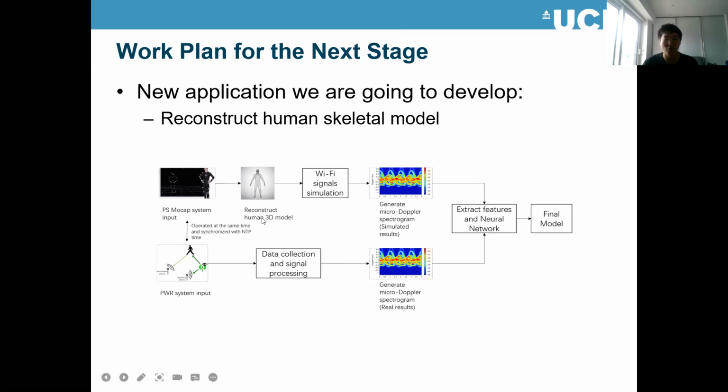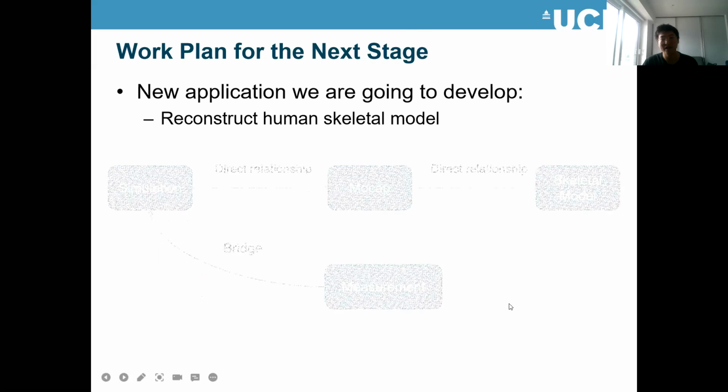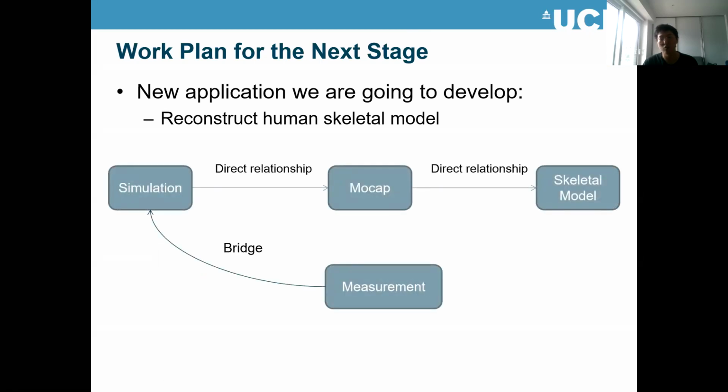Firstly, we will get some mocap data and skeleton models, and we use a simulator to generate some simulated results. We also have the passive radar to get the measured spectrum. If we can design a neural network to extract the features and find the similarity between them, we will get the final model, because the simulated data is directly related to the skeletal models. After we got the enhancement framework working, I already had an idea how to do that. We already built the bridge between the measurement spectrum and the simulation spectrum with the enhancement framework. So the bridge has been built.